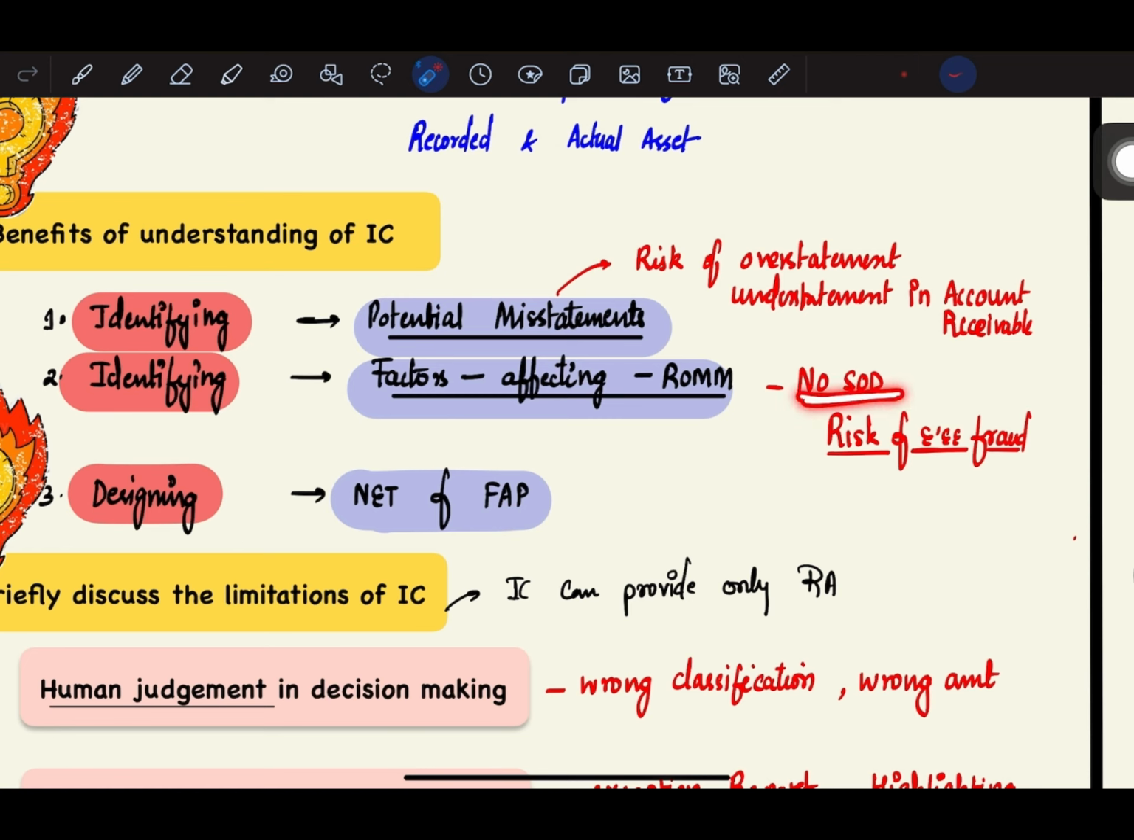But if there is no segregation of duty, then you'll not be able to detect the employee fraud. And segregation of duty is one of the components, one of the aspects of internal control. So basically, when you devise effective internal controls, you can identify the factors affecting risk of material misstatement.